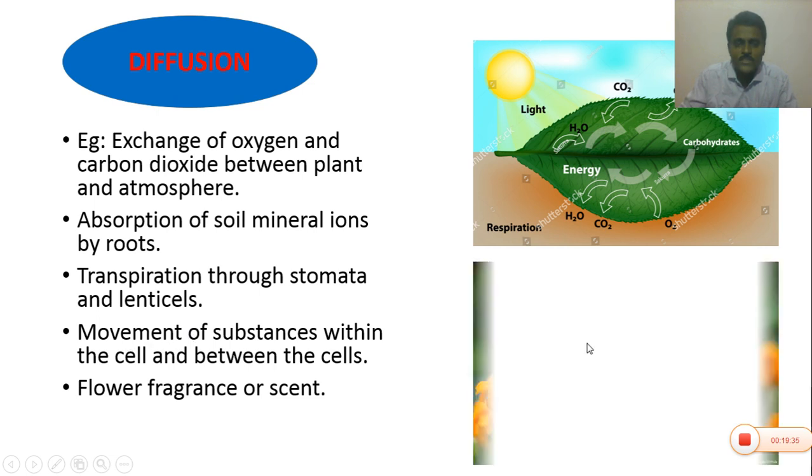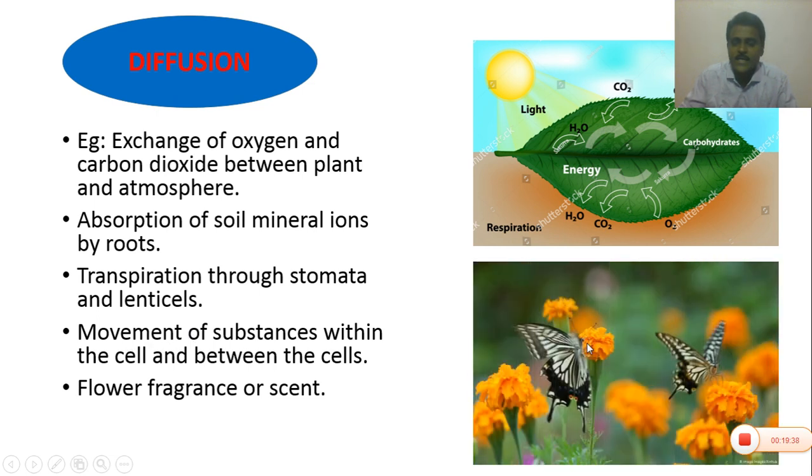Next, the movement of substances within the cell and between cells. Substances can be moved within the cell throughout the cytoplasm and from one cell to another. Also, flower fragrance or scent. You know that some plants have very beautiful flowers to attract insects, and some plants have flowers that are only white in color, but they give good fragrance and emit odor.